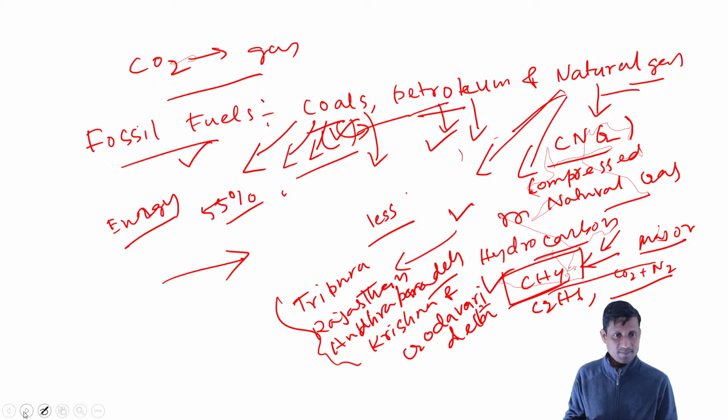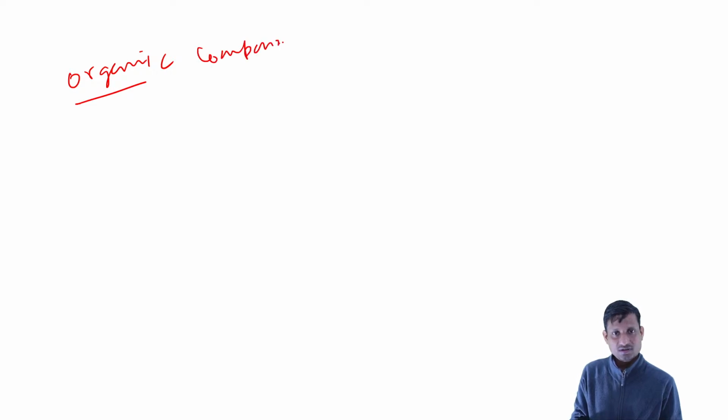Apart from that, we have organic compounds. Those are carbon-containing compounds, basically the things we eat and wear.